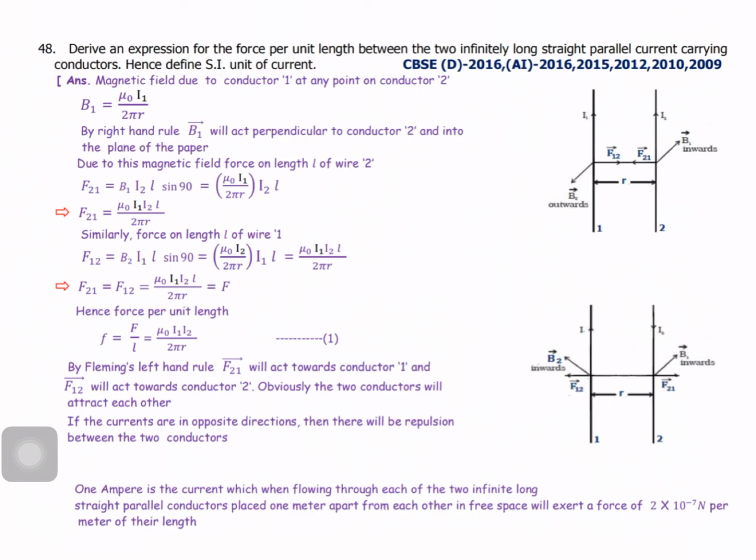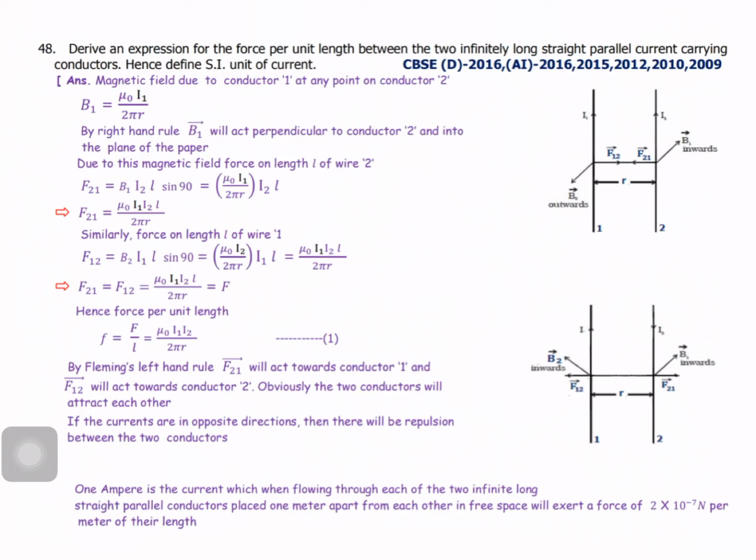The distance between the two conductors will be r. If the current flows through the first conductor, that produces a magnetic field. So now we consider the second conductor placed in the magnetic field of the first one. Suppose the current flows through the second conductor, the second conductor also produces a magnetic field. Imagine conductor 1 is placed in the magnetic field of the second conductor.